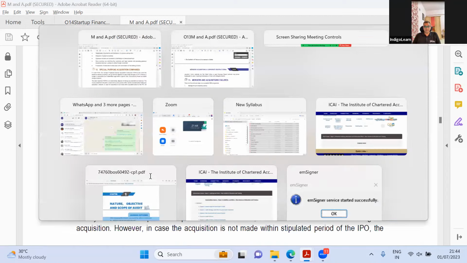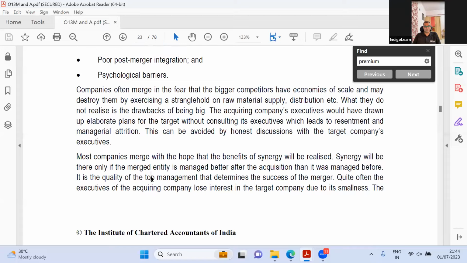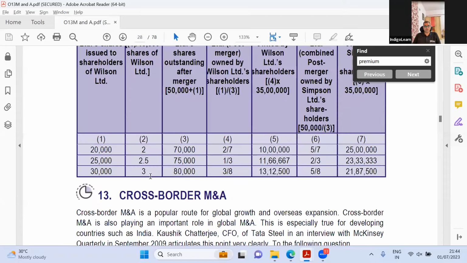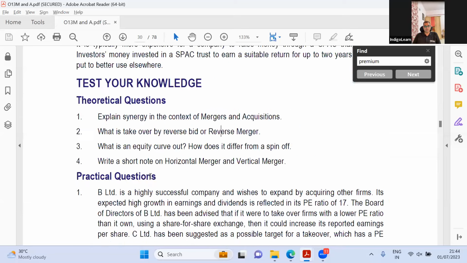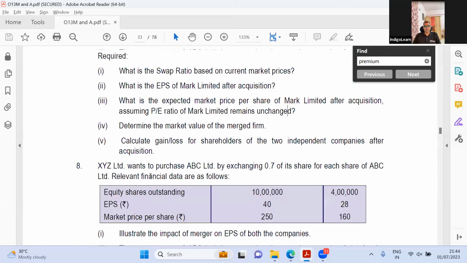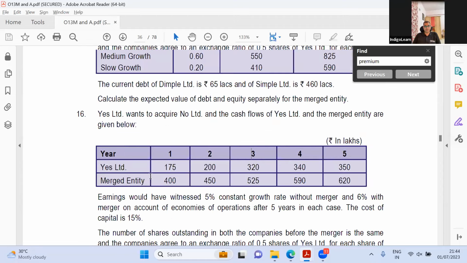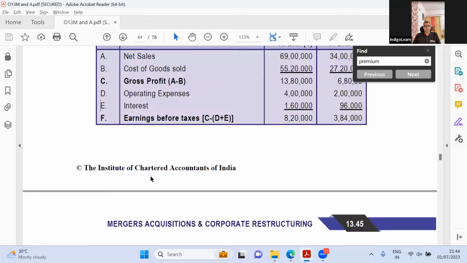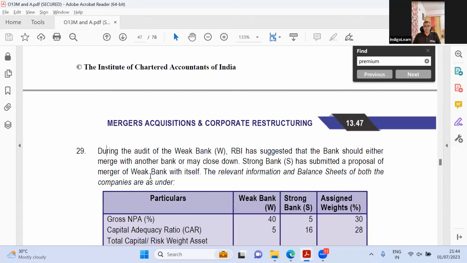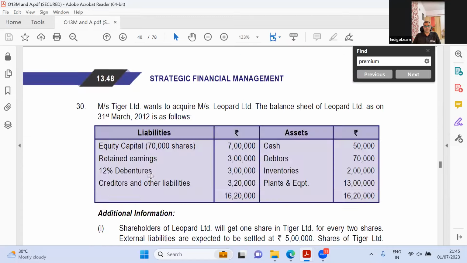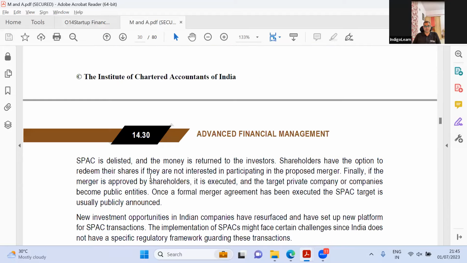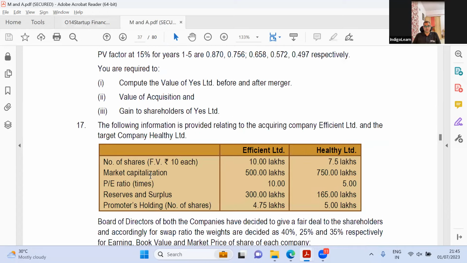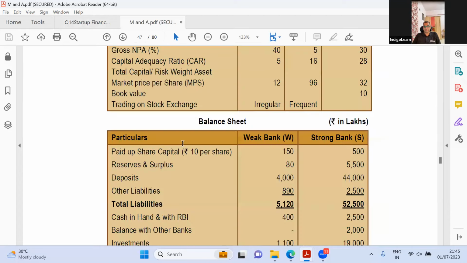Did we have SPACs earlier? I remember actually discussing one of the chapters about SPACs. SPACs, yes, it is there in the old syllabus. So let us see the question count. Question count is 18, 20, 21, 26. How many questions do we have? We have about 31 questions. And in the new syllabus, we have around 31. Oh, so there's no change.